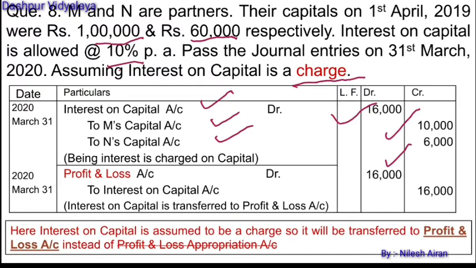The second entry will be profit and loss account debit to interest on capital account. Why have we debited profit and loss account instead of profit and loss appropriation account? Because we are given in the question that interest on capital should be considered as a charge against the profit. So whatever the charges are there, they are debited to the profit and loss account, and if there is an appropriation, it is debited to profit and loss appropriation account.